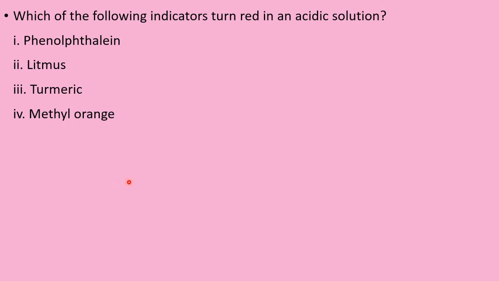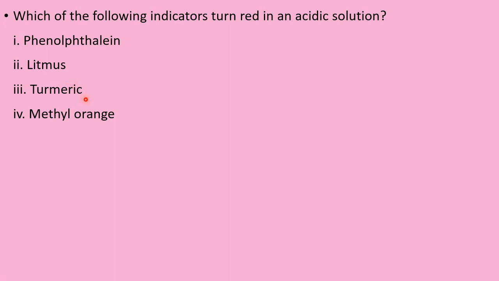Which of the following indicators turn red in an acidic solution? Phenolphthalein, litmus, turmeric, and methyl orange. All these are indicators. They are called acid base indicators which will give color change. Now options. No options.